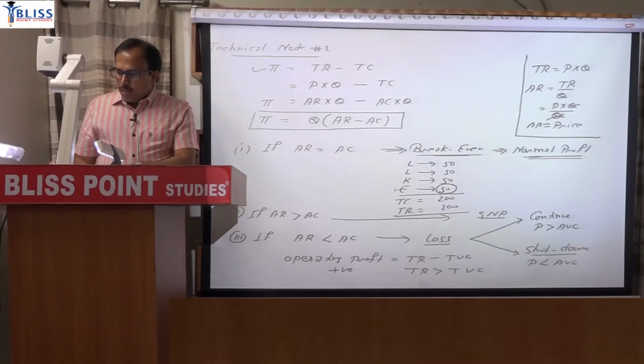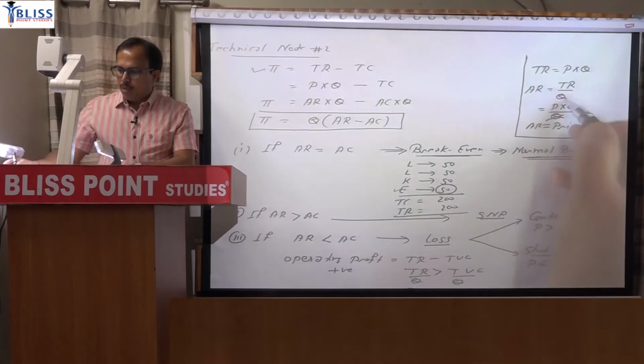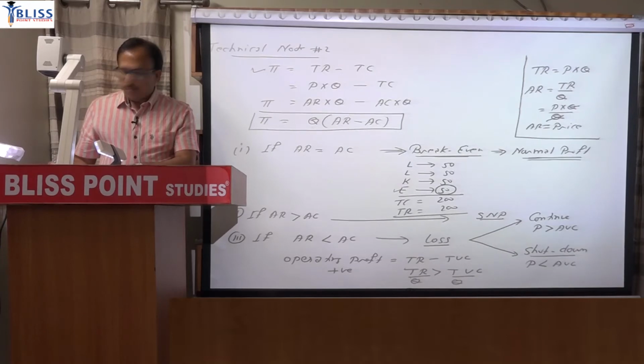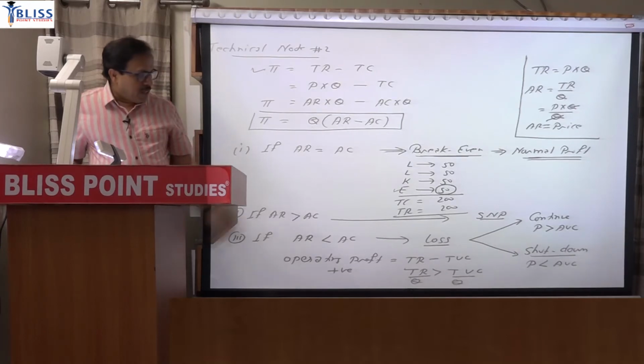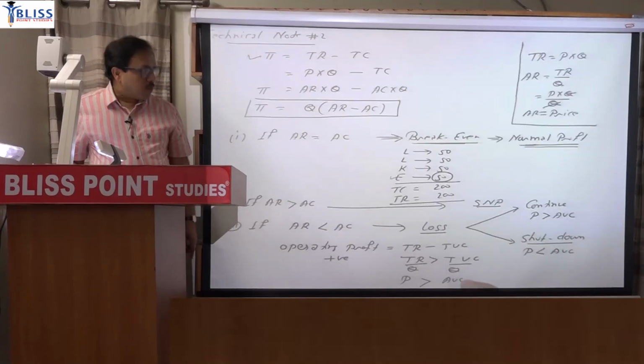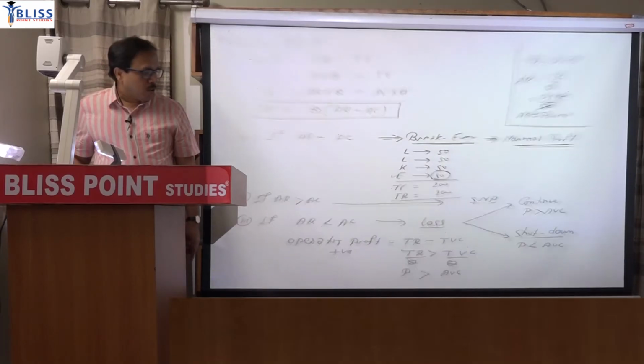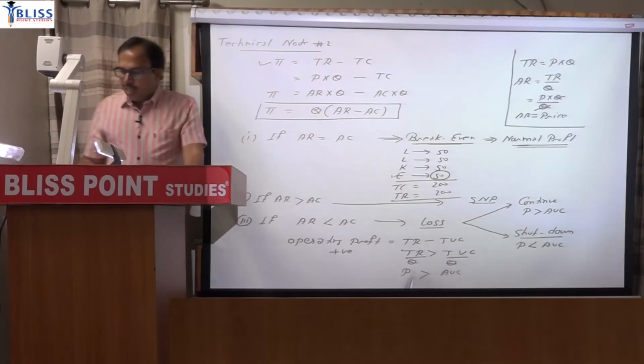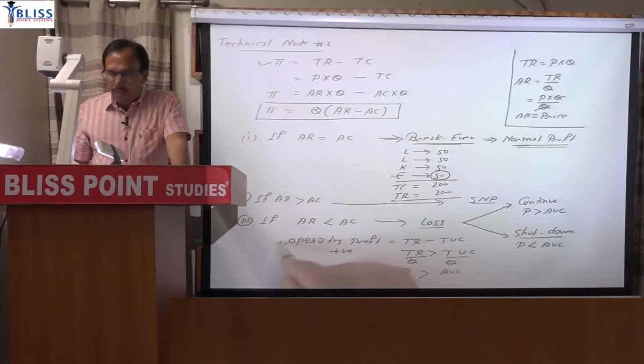If you divide both sides by quantity, what will you get? TR by quantity is price. And TVC by quantity is AVC. So P greater than AVC, price greater than average variable cost. Price greater than average variable cost means that there is operating profit. So if price is greater than AVC, the firm is having operating profit.